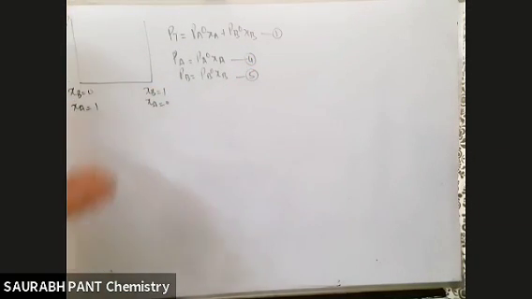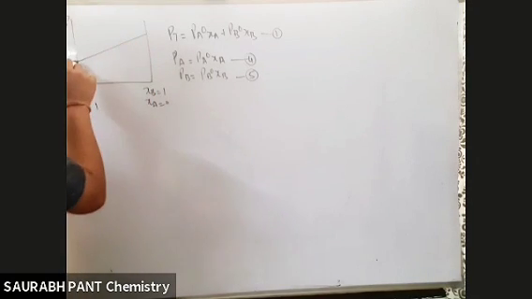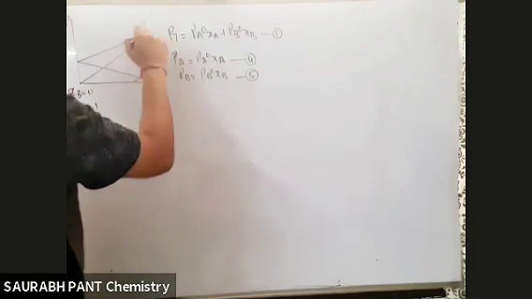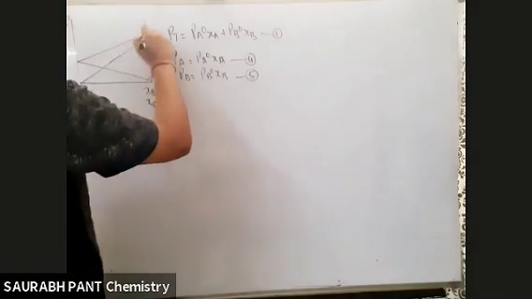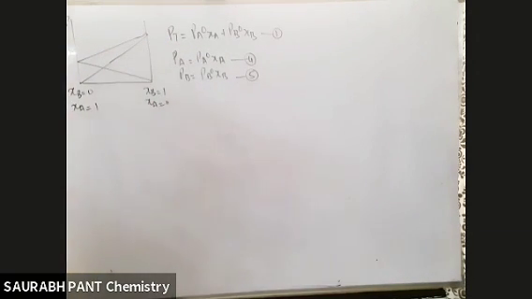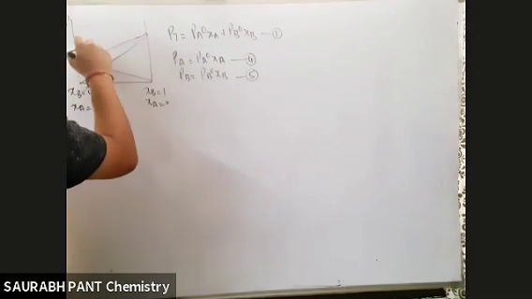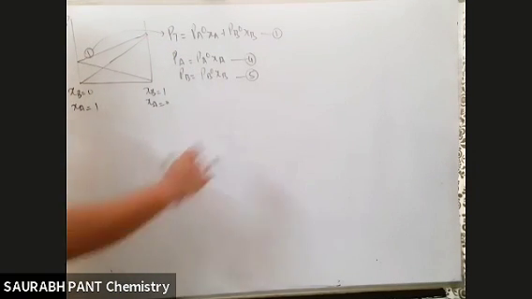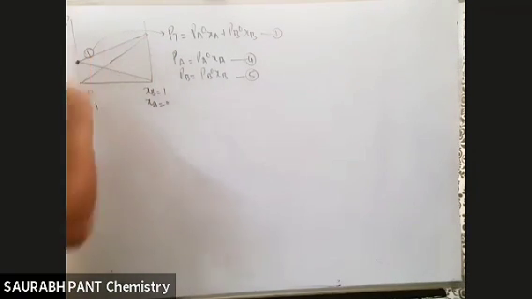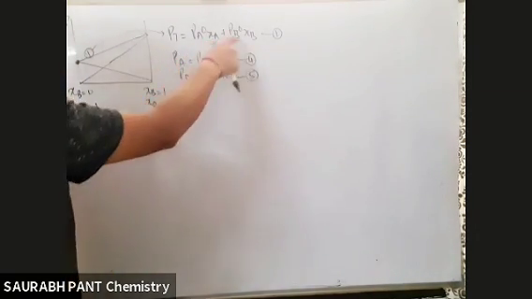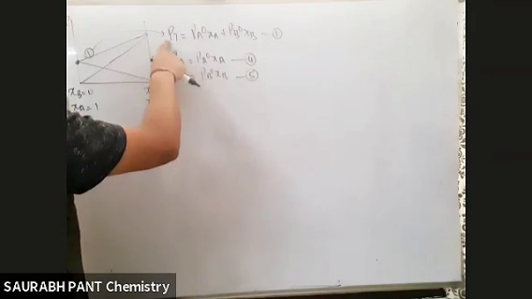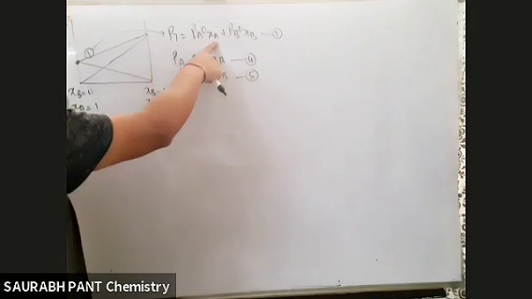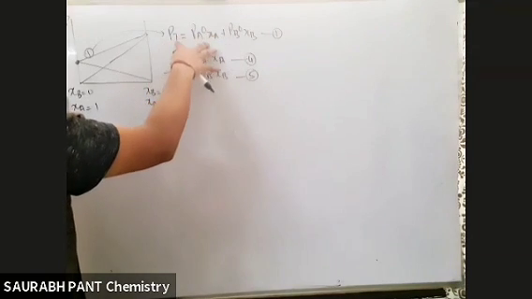Raoult's law. देखो भाई, this kind of curve you might have seen, straight lines you might have seen. है ना भाई? Done. What are these lines? देखो, this is equation number 1. ठीक है भाई? How? देखो, if I put in this point XB equal to 0 and XA equal to 1, you will understand भैया, PT will come equal to PA naught into 1, right side 0. So PT equal to PA naught.